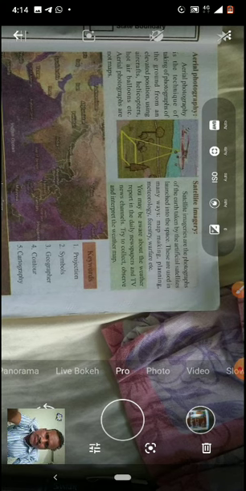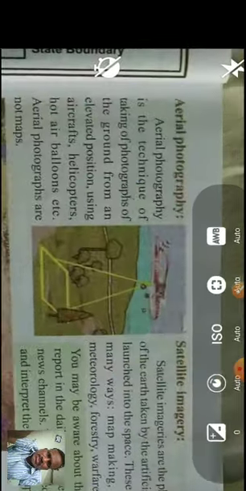And here aerial photograph and satellite images. Two things are there. What is aerial photograph? Once we zoom and read. I read it. You see, aerial photography is the technique of taking photographs of the ground from an elevated position using aircrafts, helicopters, hot air balloons, etc. Aerial photographs are not maps. See, in the picture one helicopter is there, and here one aeroplane is there. With the help of the aeroplane they are taking one map. This is one map. Yes or no, children?